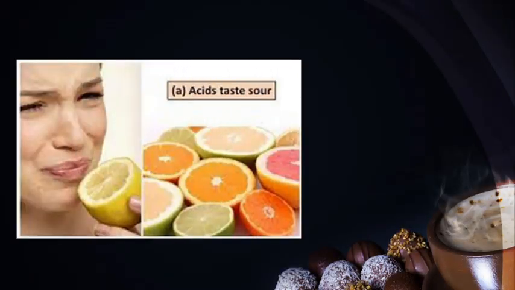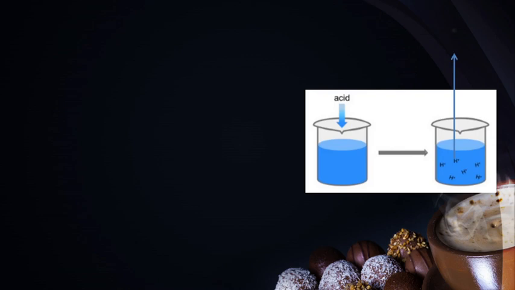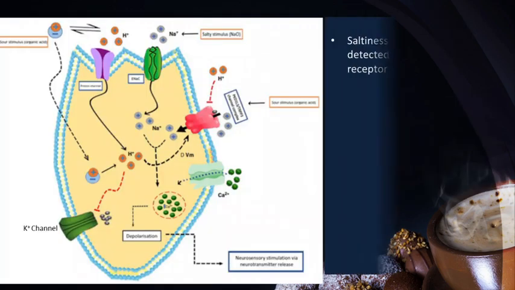In general, all foods which have a sour taste are acidic in nature. It is the presence of acids that give them the sour taste. For example, the citrus fruits have a sour taste because of the presence of citric acid. Similarly, curd contains lactic acid. The property of acids is that they release hydrogen ions. These hydrogen ions are the tastants which help in the detection of sour taste.